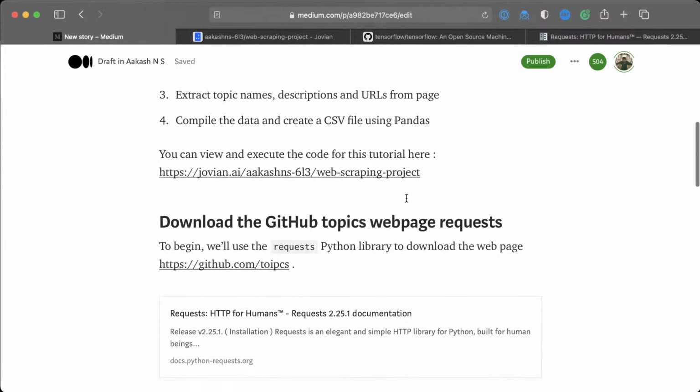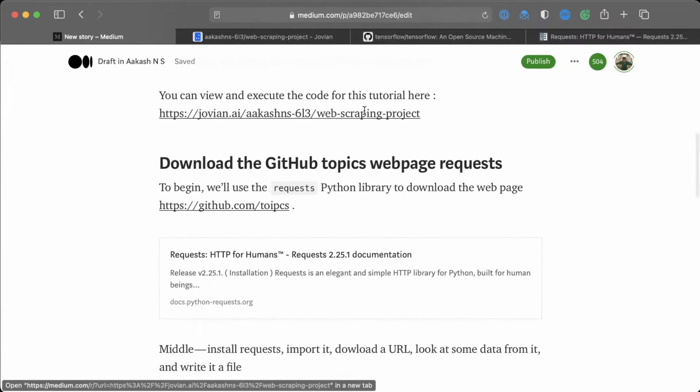You can share a link to the code on Jovian. So this is how people can find your code. Of course, if it's hosted on GitHub, you can share the GitHub link. Wherever your code is hosted, you want to make sure that you are sharing a link.